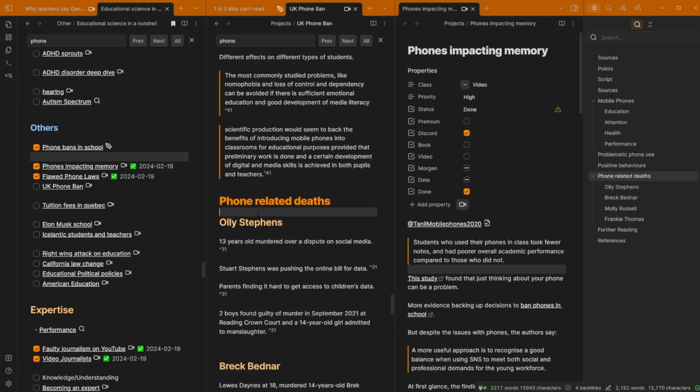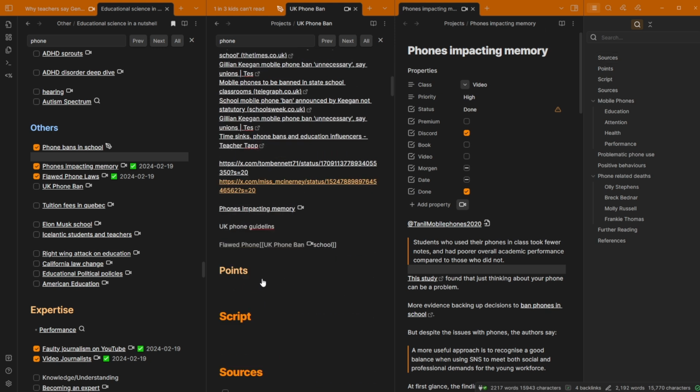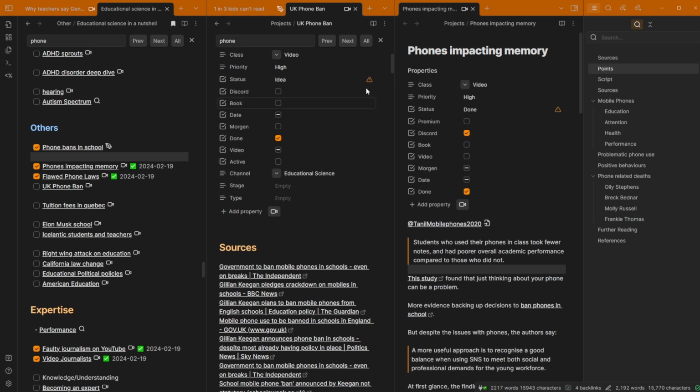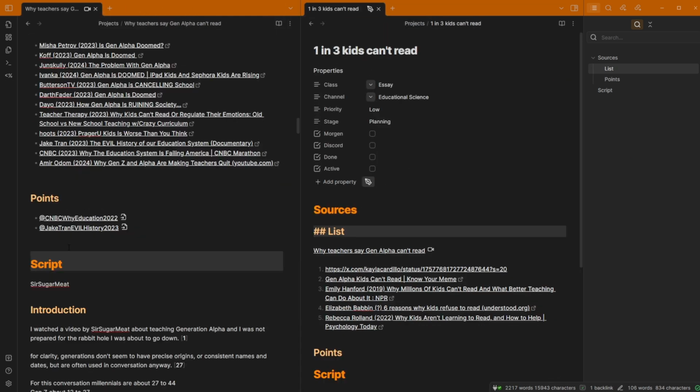Oh, I think I may have done the banning phones video. Ah, yeah, I did the banning phones video, and then, yes, okay, now I remember. That information is definitely going to be useful, and I can put that into this one. Yes, all good. Right, now let's close down this mess and actually get to what I plan to do today.